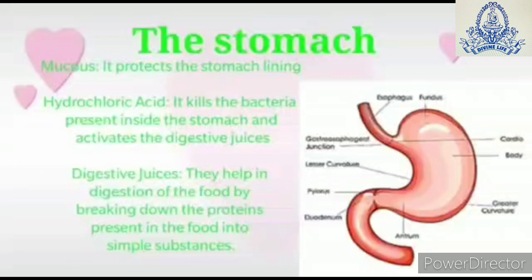And lastly, it also secretes digestive juices which help in the digestion of food by breaking down the complex material present in the food into simpler substances.